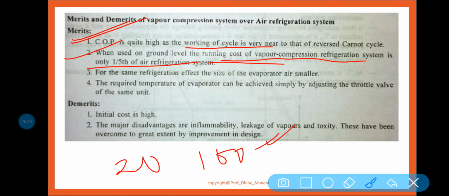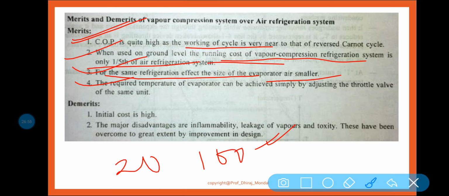Okay. For the same refrigeration effect, the size of the evaporator is smaller. Next, the required temperature of the evaporator can be achieved simply by adjusting the throttle valve of the same unit.